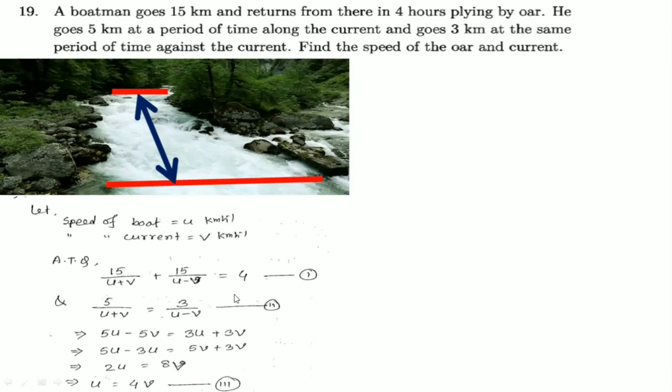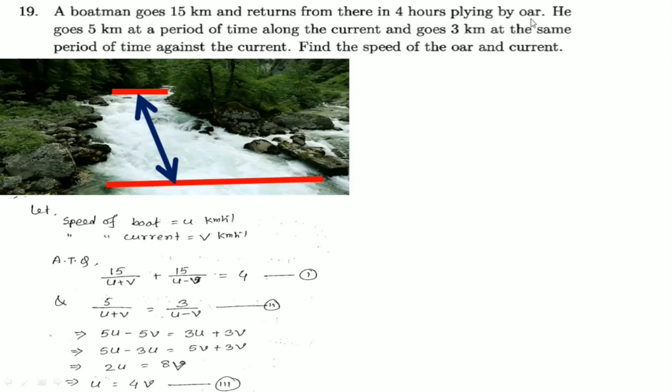How can we construct the equation? Very easily: suppose the boat speed is u and the current speed is v. Then 15 by (u plus v) is distance by velocity. Since s equals vt, t equals s by v. So the time along the current, with distance 15, is 15 by (u plus v), and again he covers 15 kilometers against the current, and the total time is 4. Can you understand?